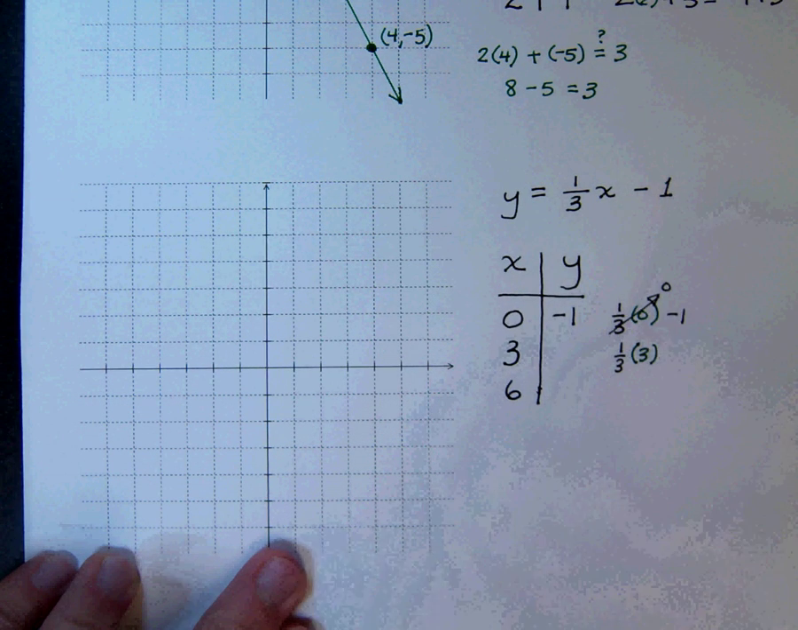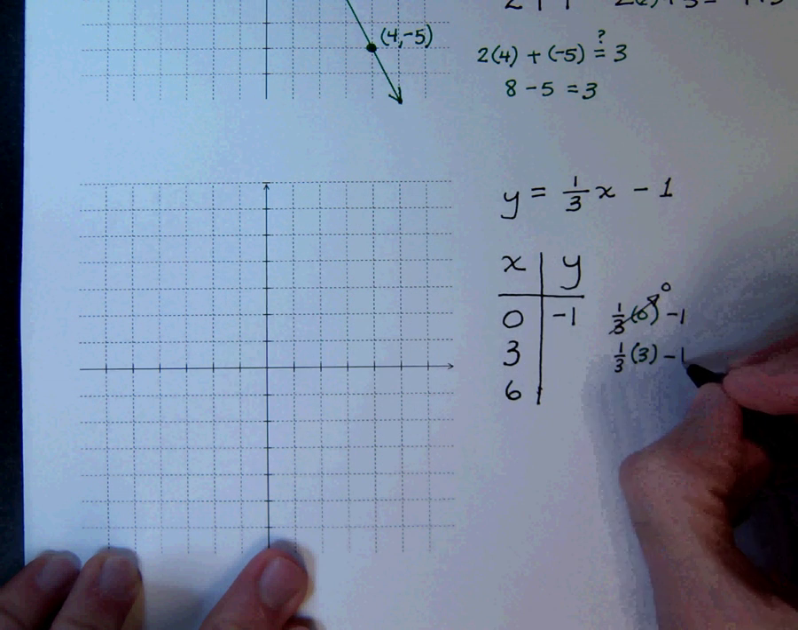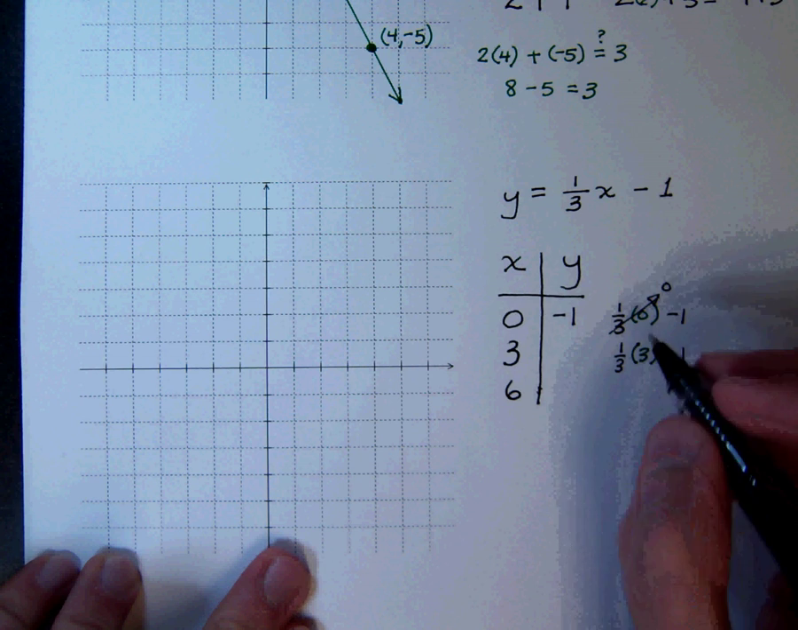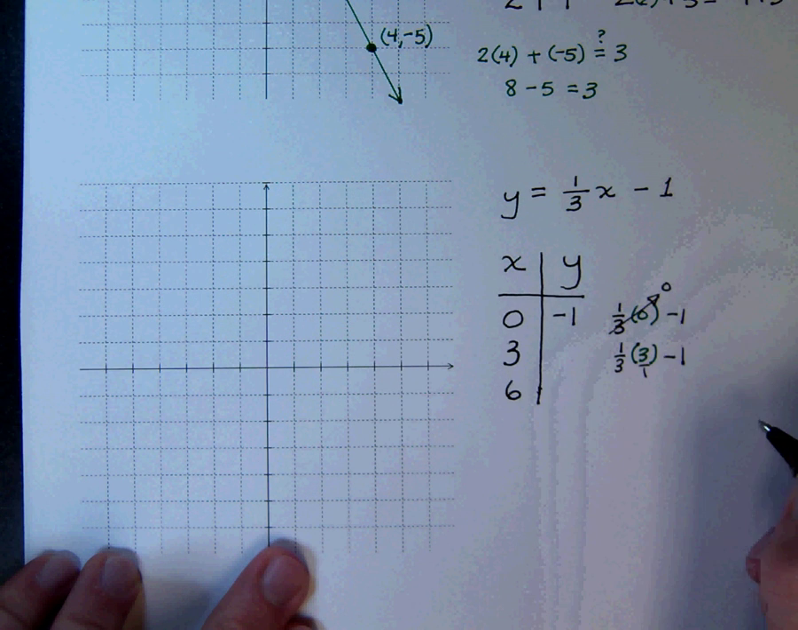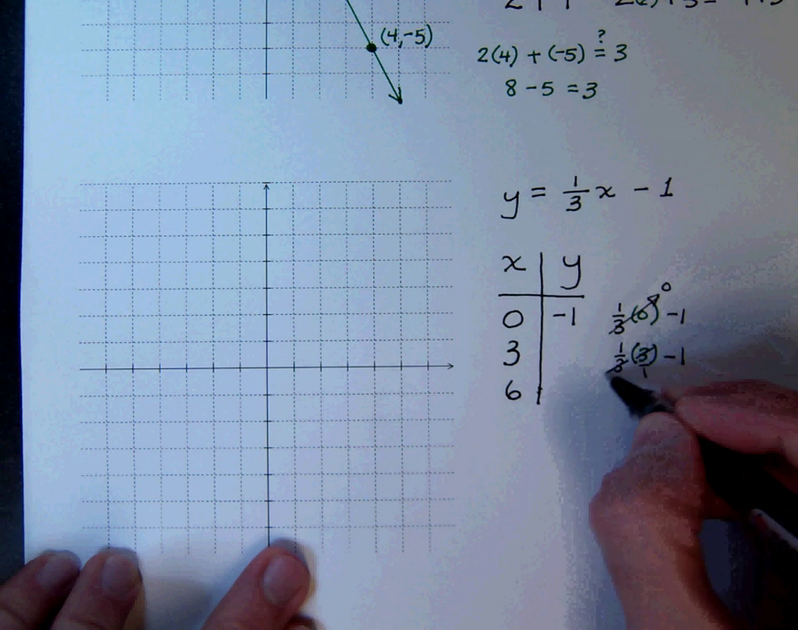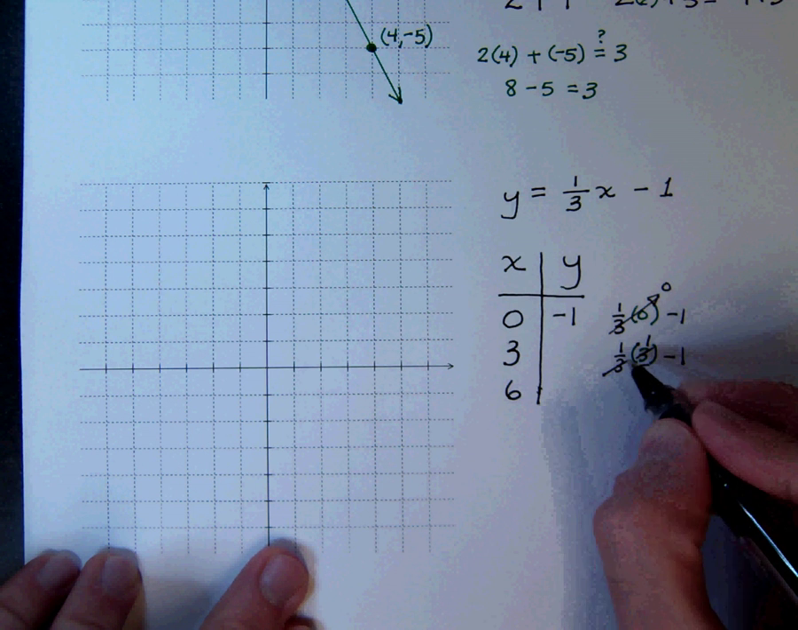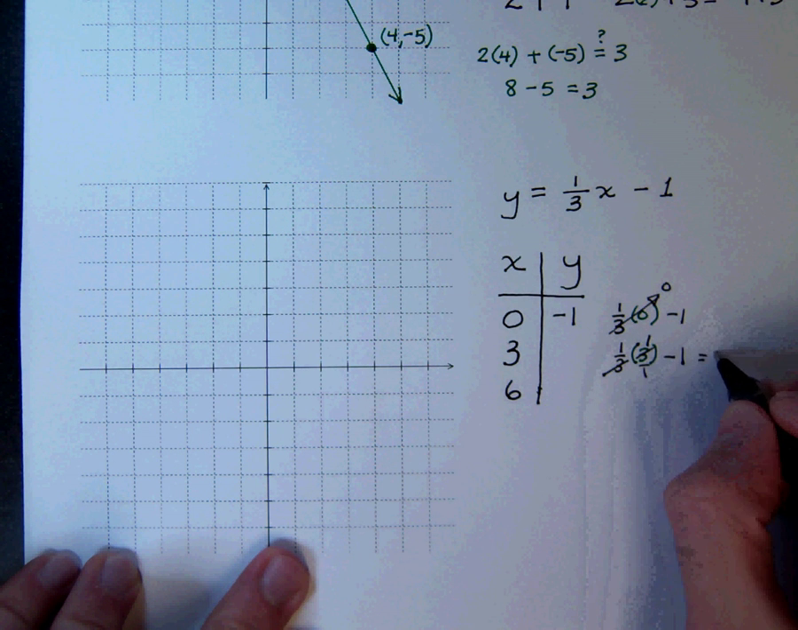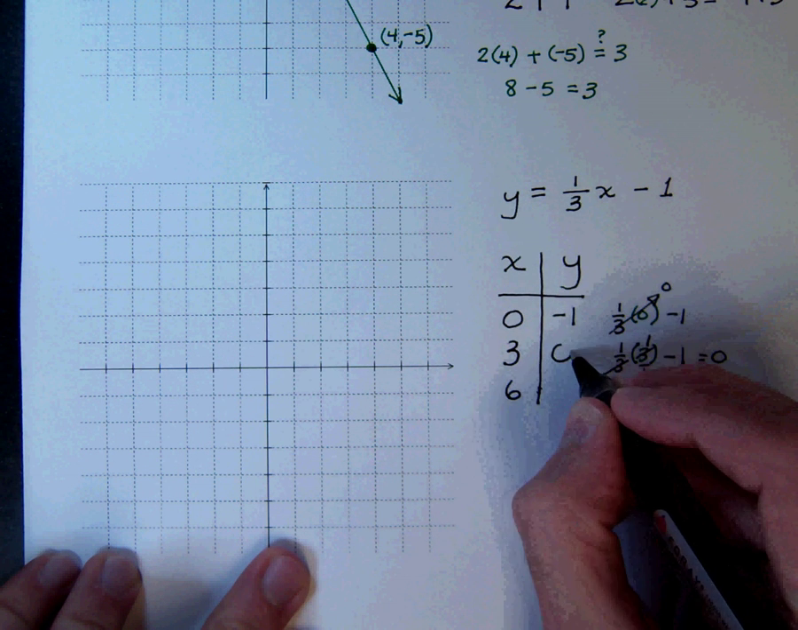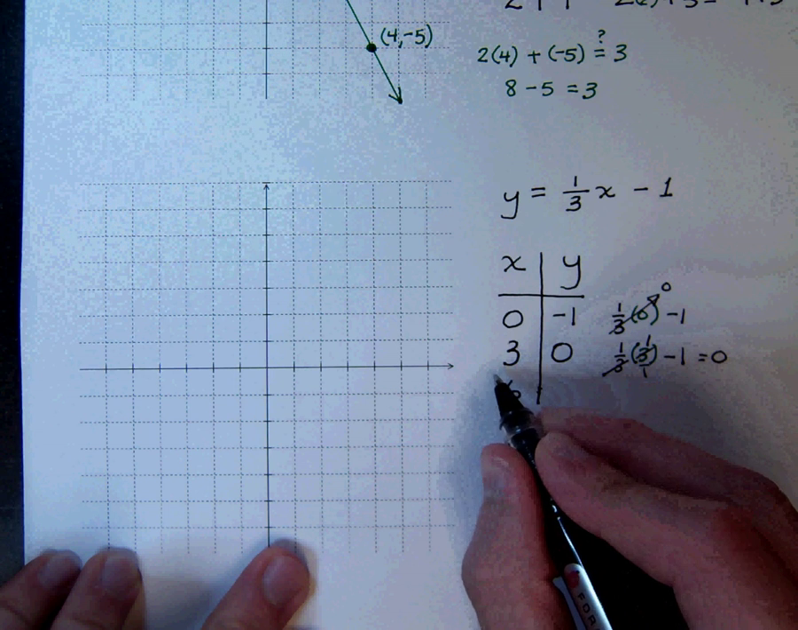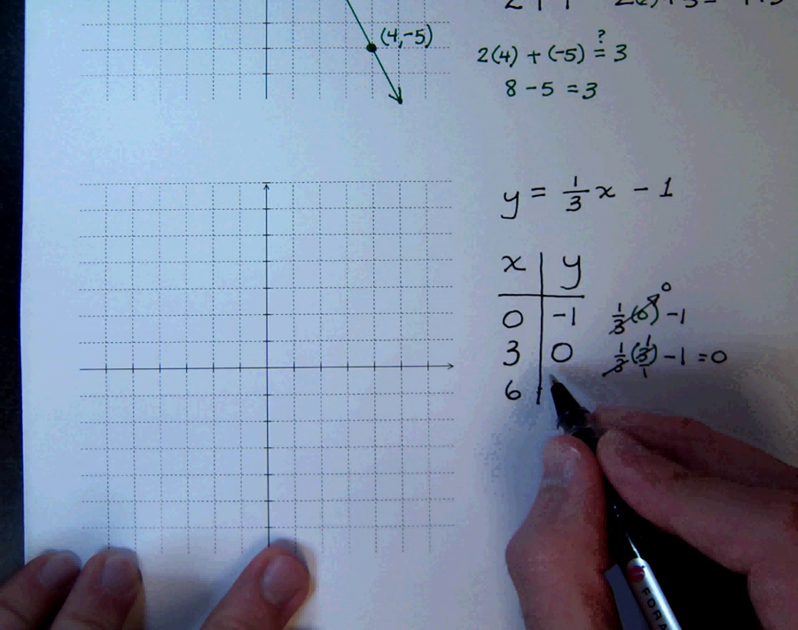When I plug in 3, 1/3 times 3 minus 1. Now you see why I picked multiples of 3. You can look at this as being 3 over 1. The 3's will cancel to give me a 1. So 1 minus 1 is going to equal 0. So this gives me a nice, great point to plot with no fractions.